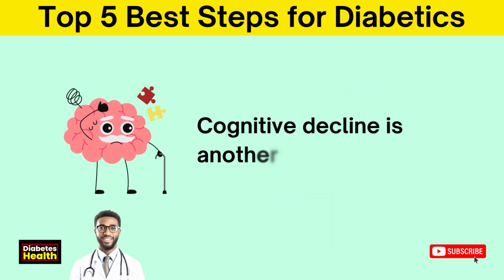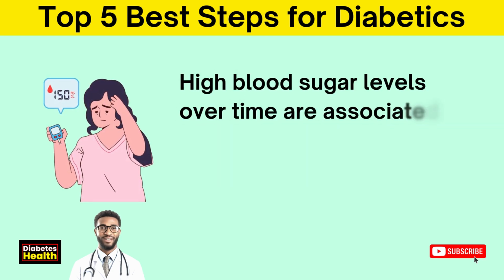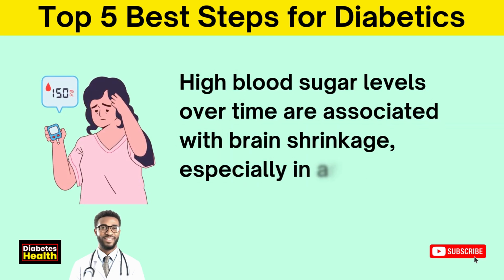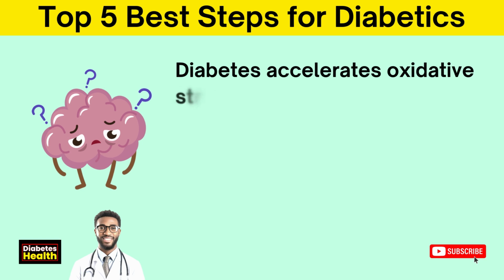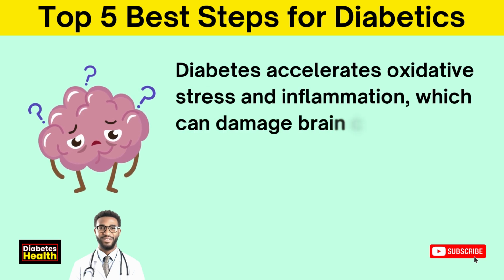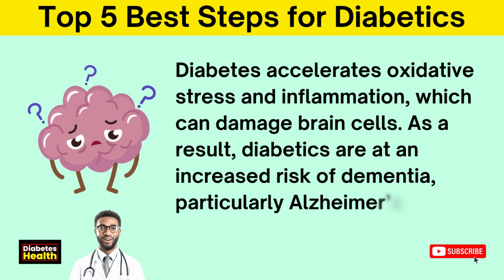Cognitive decline is another significant issue. High blood sugar levels over time are associated with brain shrinkage, especially in areas related to memory and learning. Diabetes accelerates oxidative stress and inflammation, which can damage brain cells. As a result, diabetics are at an increased risk of dementia, particularly Alzheimer's disease.